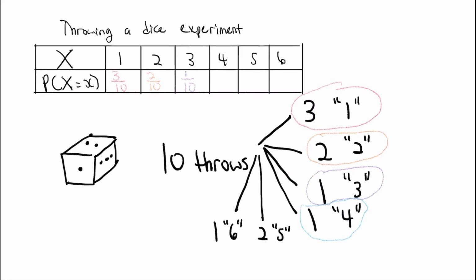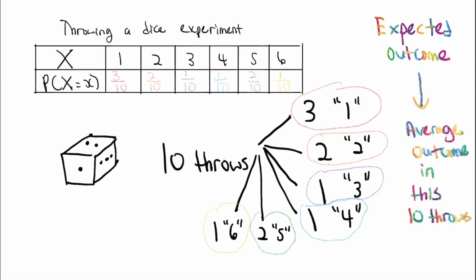So if you understand the logic and follow through, that is how I got the probability. I do the experiment 10 times, I count how many times I got for each outcome, and then I create the probability table. Okay, this is a discrete random probability distribution. So I was trying to find the expected outcome of this experiment, and a while ago I said that expected outcome has the same meaning as the average. So what I'm looking for is actually the average outcome in these 10 throws.